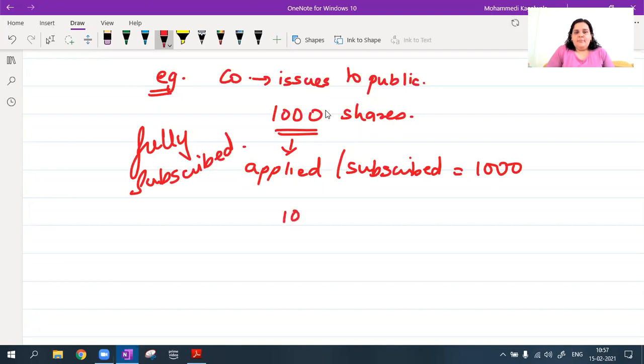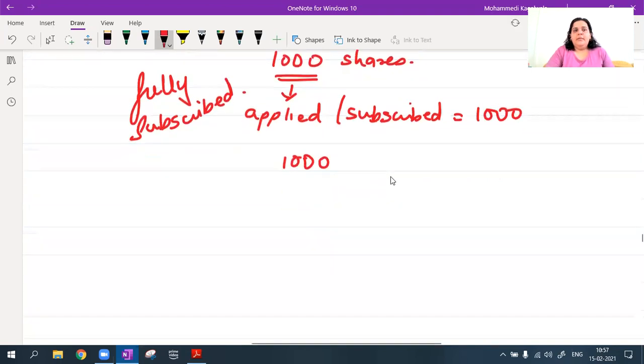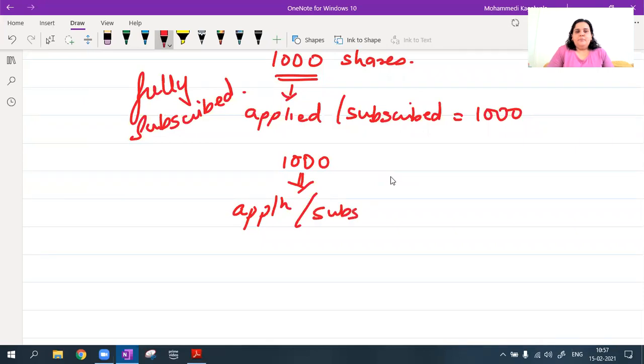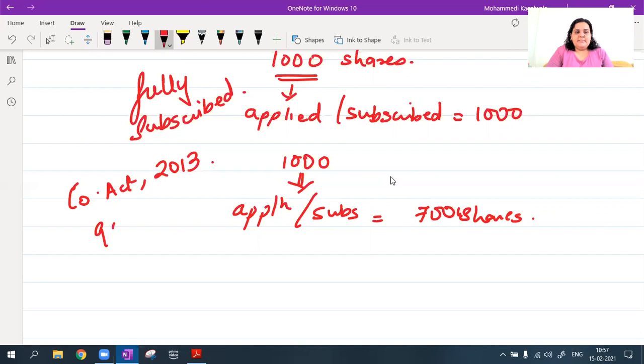But say if I had issued 1000, and the number of subscriptions or applications which I received came to only 700. Okay, first thing, as per Company Act 2013, you need to have a minimum subscription of 90%. So minimum subscription according to our example should be 900 shares. If you do not get this minimum subscription, you're supposed to refund everything.